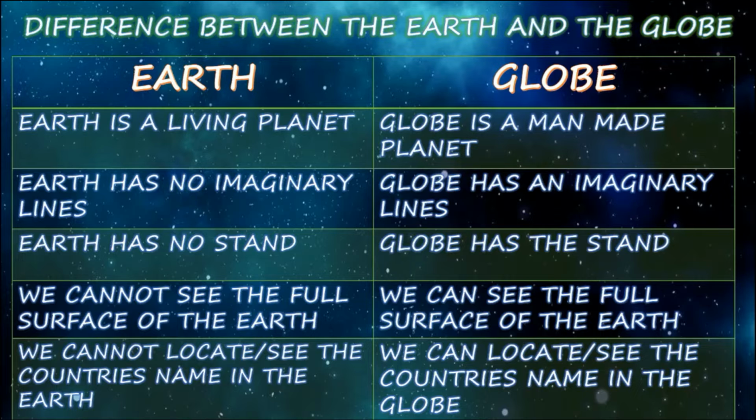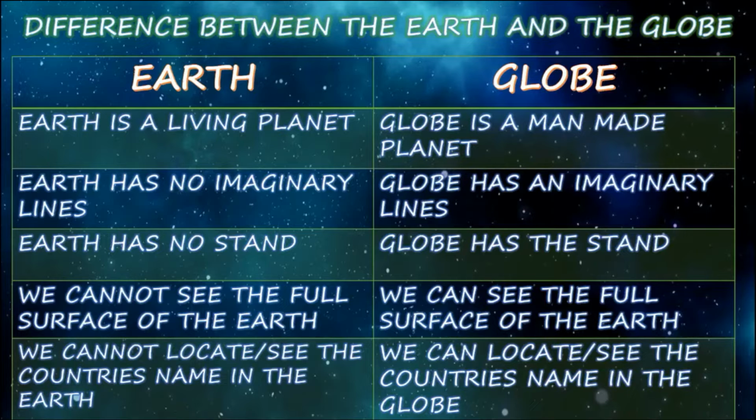Clear? Earth is a living planet, right? We are living on it, and the place we are standing and sitting in is the earth. The globe is made by us, human beings, right? So the globe is a man-made model. Earth has no imaginary lines, so we can't see imaginary lines on the earth. We can't go to space to see them either, but on the globe we can see the imaginary lines.